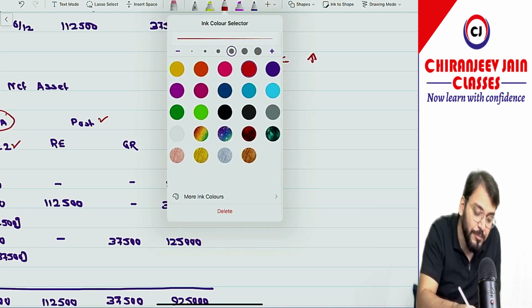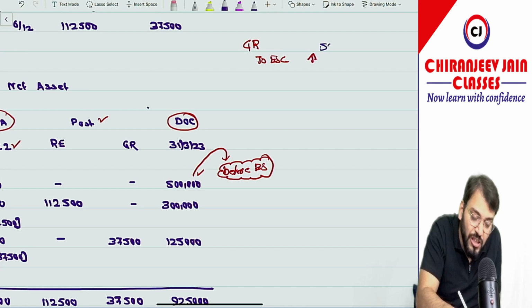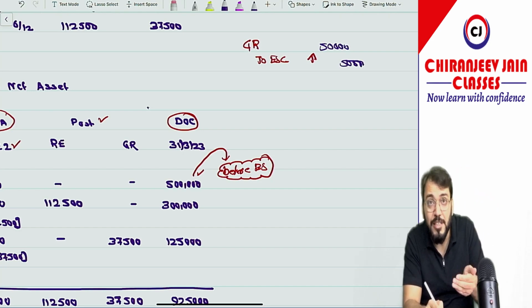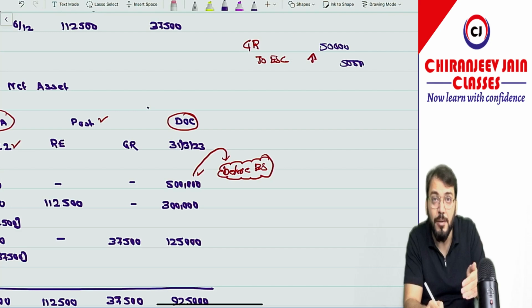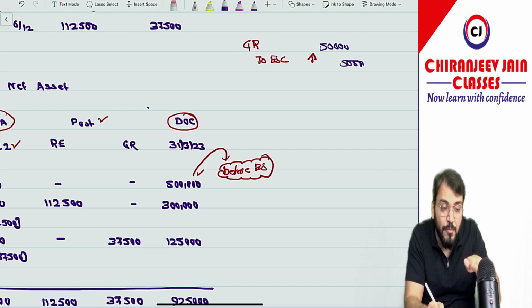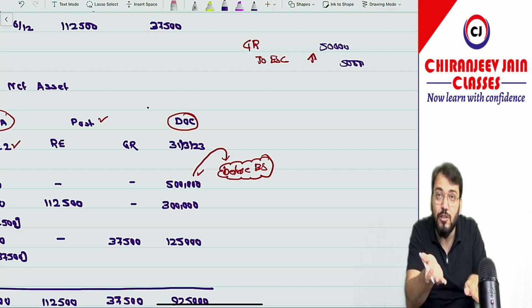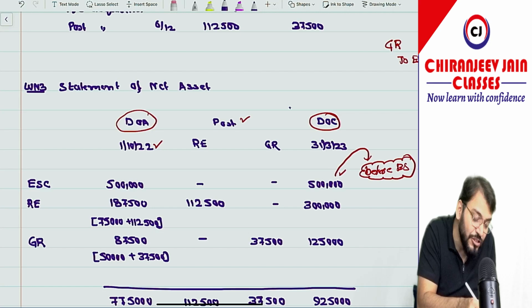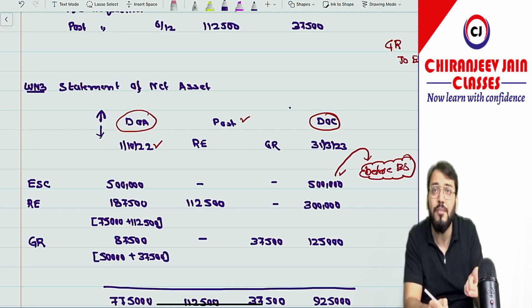Just try to understand what I am saying. Since they have said that bonus shares have been given from pre-acquisition general reserve, your pre-acquisition general reserve will reduce and your pre-acquisition equity share capital will increase. So ultimately you will increase your equity share capital on this date and decrease your general reserve on this date. So ultimately no effect.